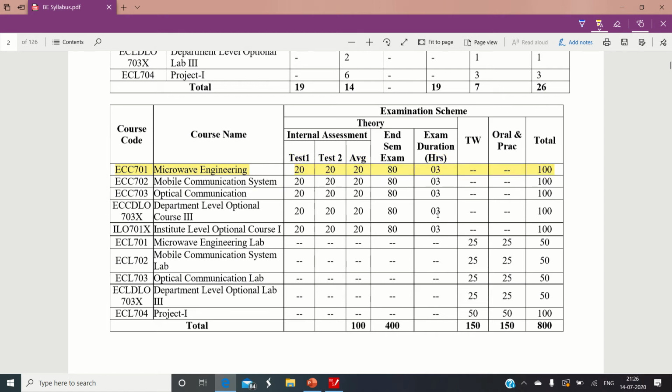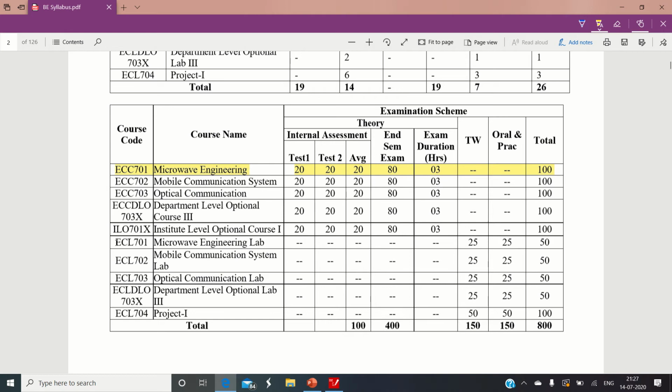When you appear for the final end semester examination, you are going to write a paper of 3 hours consisting of 80 marks. So this 80 marks and the 20 marks average of the two term tests totally has a weightage of 100 marks.